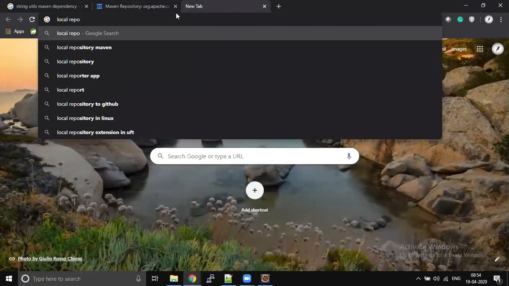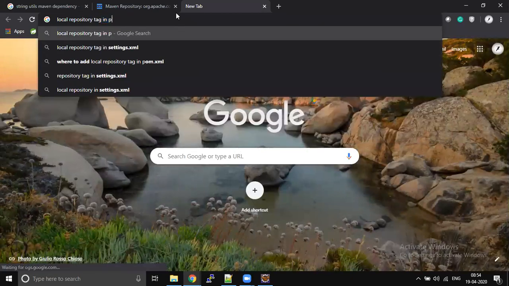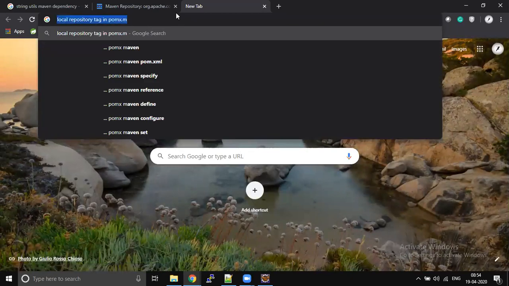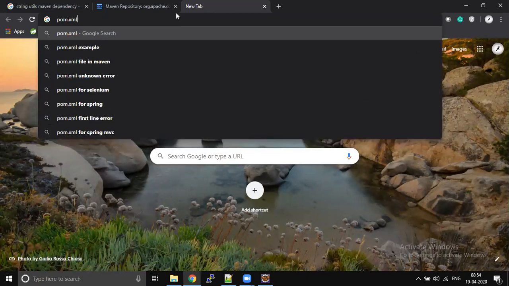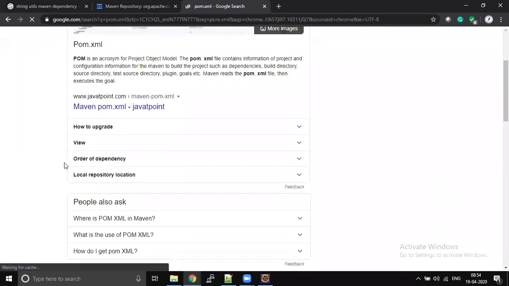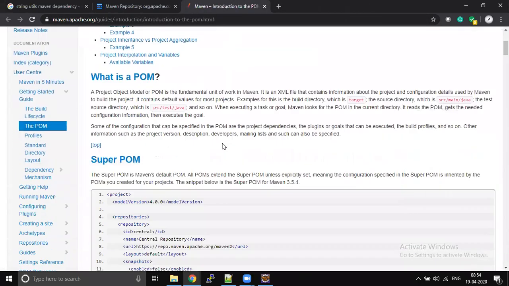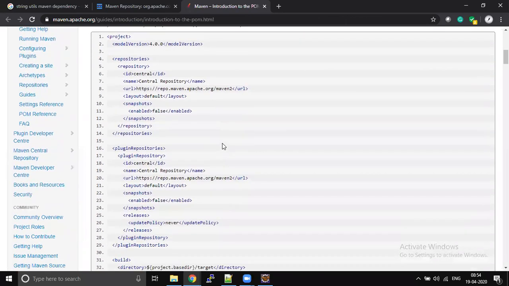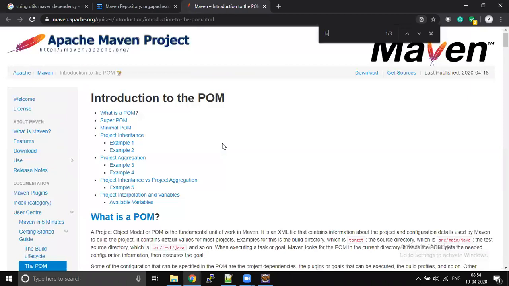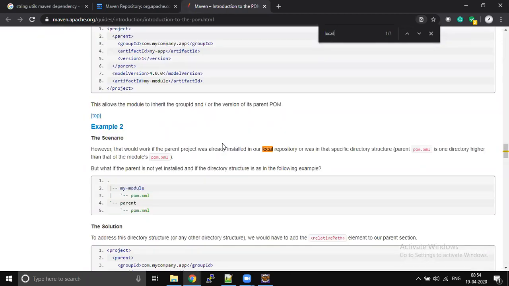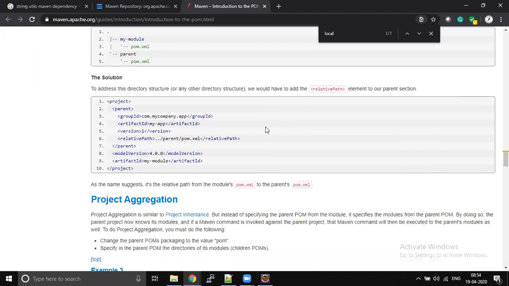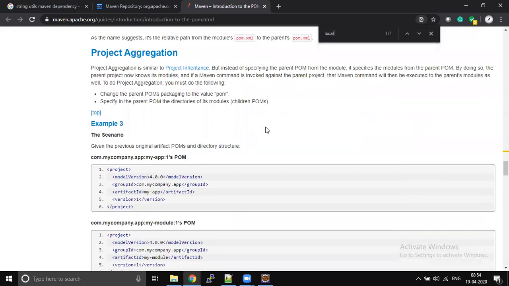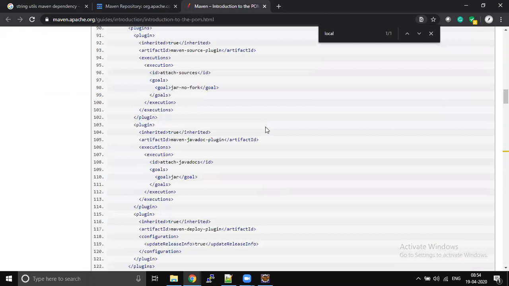Let me check the pom.xml documentation; the very first link should be Maven, where we have the complete information of the pom.xml file.